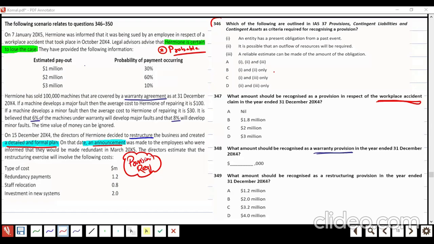Here the formal plan is there and the announcement is made, so it's a proper restructuring by the company, so a provision is required.